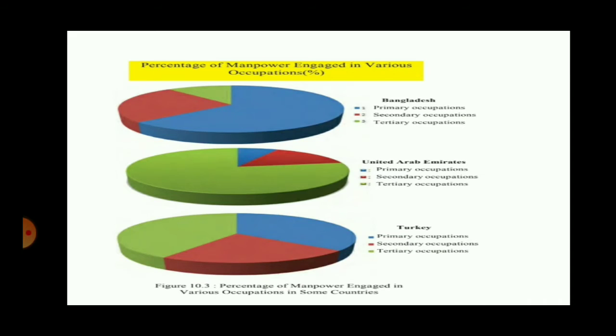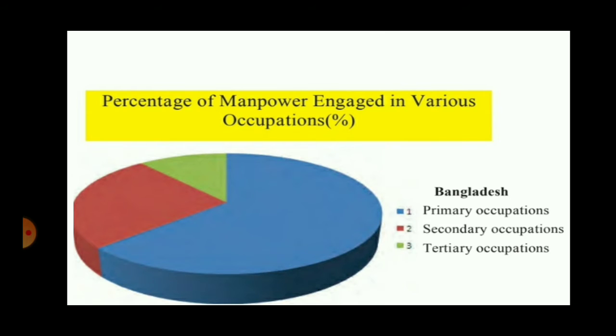Here in figure 10.3, students, you can see the pie diagram. This is a pie chart. It's a circular figure and this is divided into the 3 occupations that we have studied. Although we have studied 4 occupations, here only 3 occupations are classified. But 3 particular countries are taken. Primary occupation is shown in blue color, secondary occupation in brown, and tertiary occupation is shown in green color. So we are going to see each of these countries, each of these pie charts, in detail. So this is the pie chart of Bangladesh.